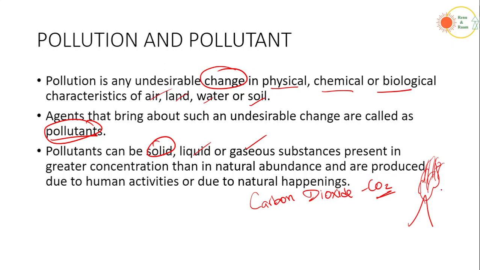So in nature carbon dioxide is present, but a large scale emission of this carbon dioxide will create an undesirable situation to everyone. Not only for human beings but also animals and plants and any organisms or species for that matter. So it is present in greater concentration than what is actually needed, right? So that becomes a sort of pollutant here.